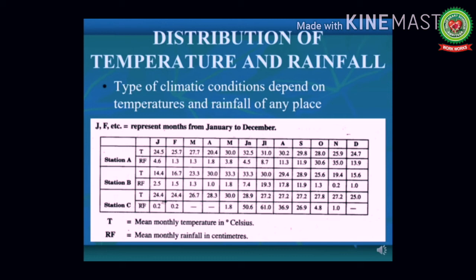Or they can ask you, tell us about the winds that bring rainfall at that particular station. If the rainfall is in between June and July, it is caused by the monsoons. If it is in October, November, it is caused by the retreating monsoons. If it is in December and January, then it would be with the help of western disturbances or northeast trade winds depending upon the location.